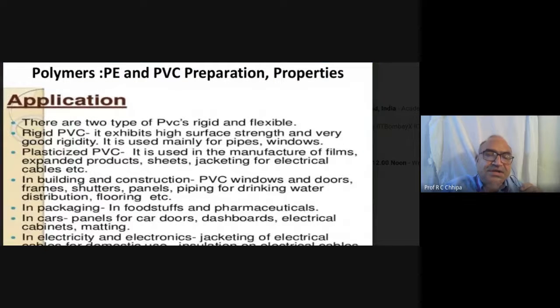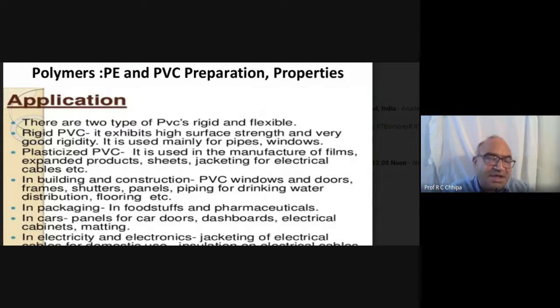Now we can see the application of PVC also, whatever we have already discussed. Over a gap of 52 years, earlier PVC was rigid in condition, but because of the many additives, PVC became flexible. After 1926, there was great application of PVC. Before that, PVC was only invented, with not many applications. So there are two types of PVC here, rigid and flexible.